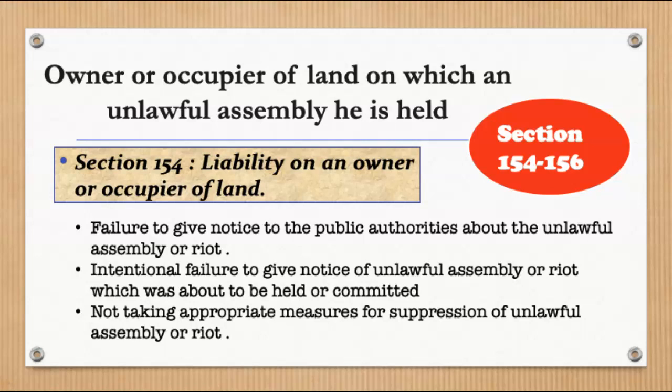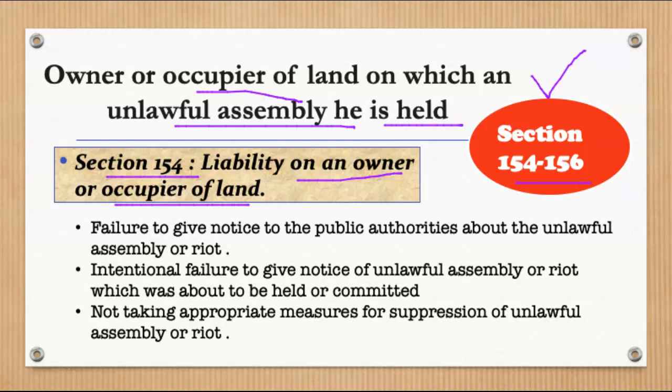That is also there in our Indian Penal Code, and for that we'll be referring to section 154 to section 156. First, owner or occupier of land on which an unlawful assembly is held. Yes, if you have a land on which you being very much aware, your other members being very much aware, आप allow करते हैं that let the unlawful assembly gather, let them do whatever they want, you will be held liable under the Indian Penal Code. You can go ahead and read that in section 154 that prescribes liability on an owner or occupier of land.